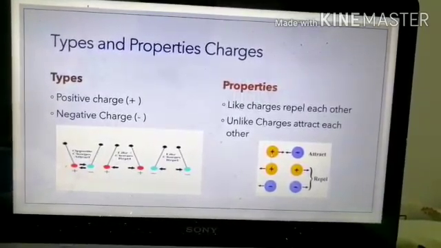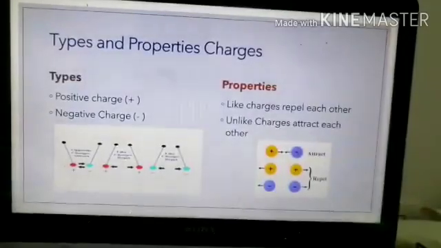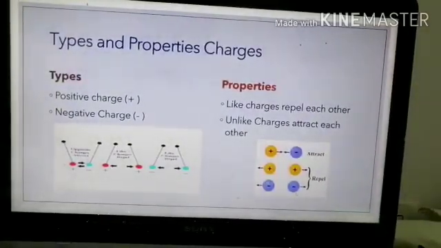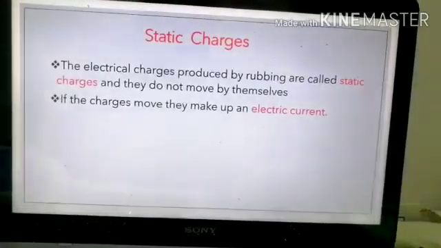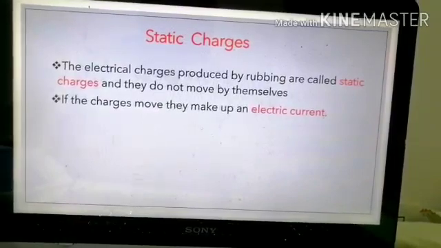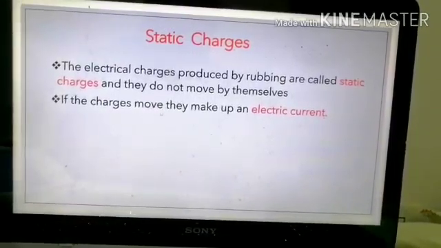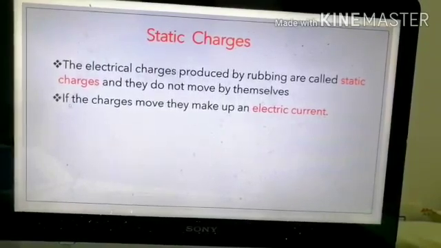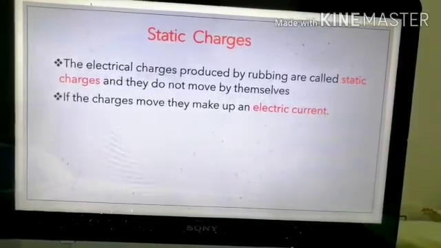Unlike charges, like positive and negative, attract each other, and like charges, like positive and positive, negative and negative, repel each other. We also learned about static charges, that electrical charges produced by rubbing are called static charges and they do not move by themselves. They remain stationary, and if the charges move, they make up an electric current.